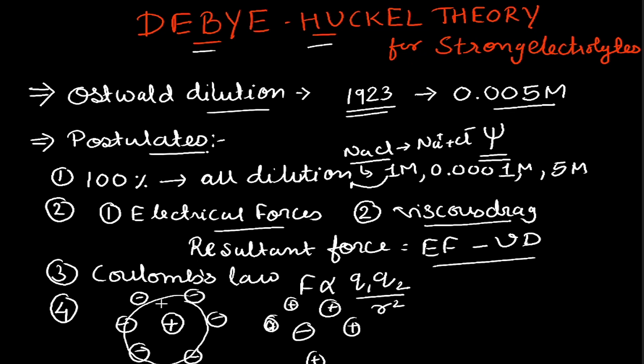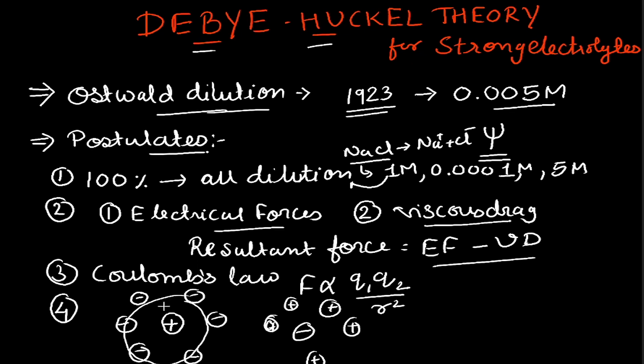And this formation of ionic atmosphere makes the strong electrolyte different from the weak electrolyte. The deviations that we are seeing in the solutions of strong electrolytes are basically because of the formation of ionic atmosphere. In weak electrolytes, ionic atmosphere is not formed, and in strong electrolytes there will be a formation of ionic atmosphere, and hence strong electrolytes do not follow the laws which were given for the weak electrolytes.